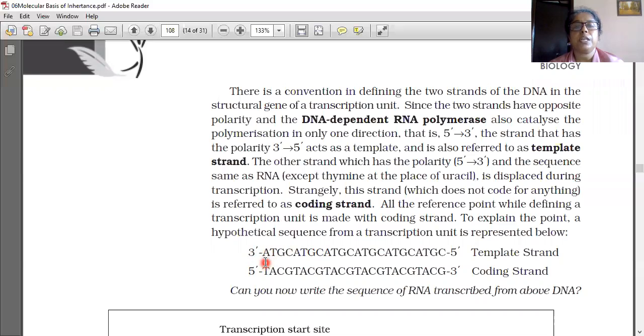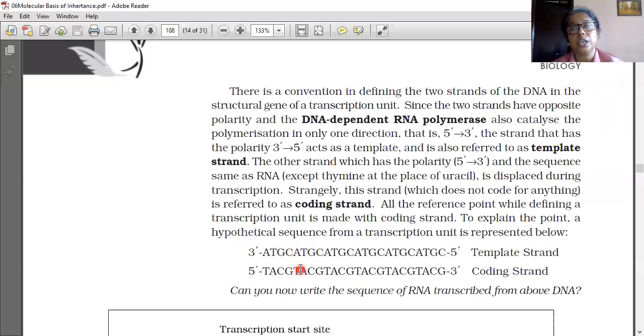So instead of A, what will be there? Uracil. And T, adenine. G, C, C, T, A, adenine, then uracil. That is the only difference. Otherwise, instead of thymine in the DNA, uracil will be there in the RNA. Otherwise, coding strand and RNA will be similar only.